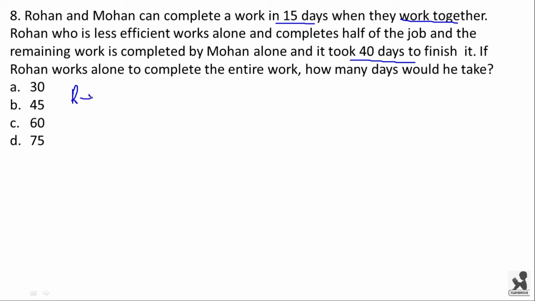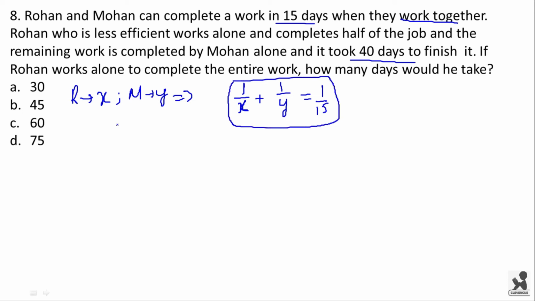Now let Rohan take X days to complete the entire work and Mohan take Y days to complete the entire work. This means in one day Rohan will do 1 by xth part of the work and Mohan will do 1 by yth part of the work. So together in one day they will be doing 1 by 15. Now we have got one equation from here.